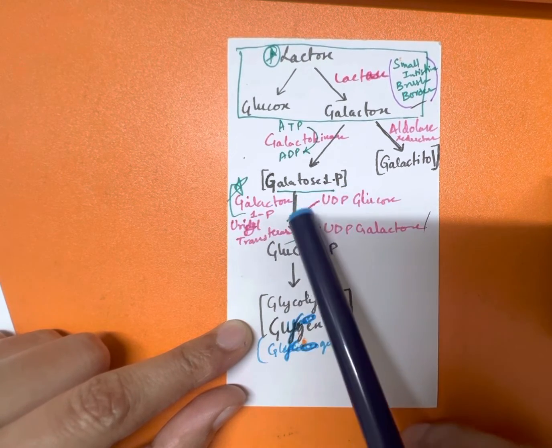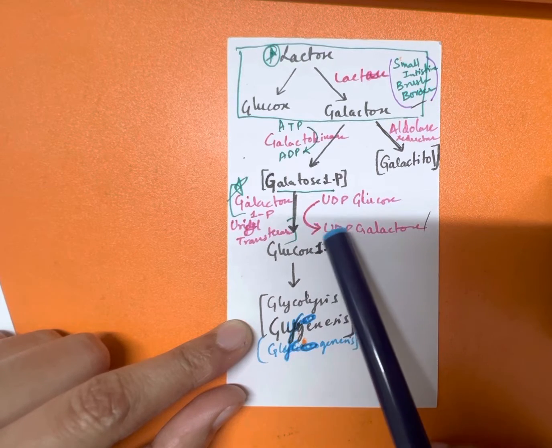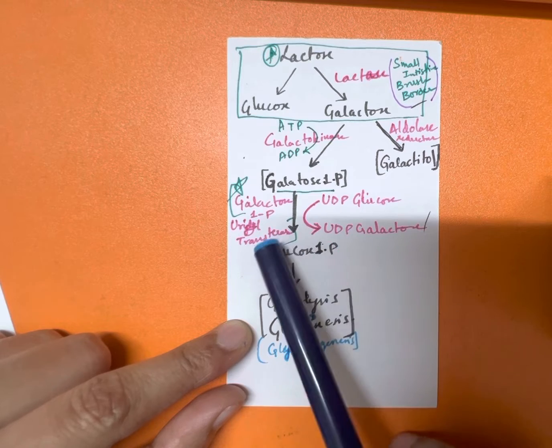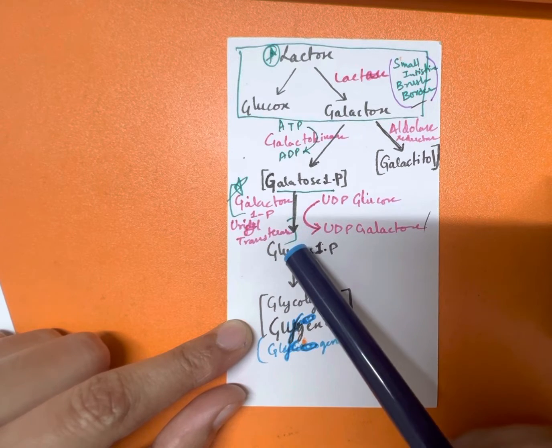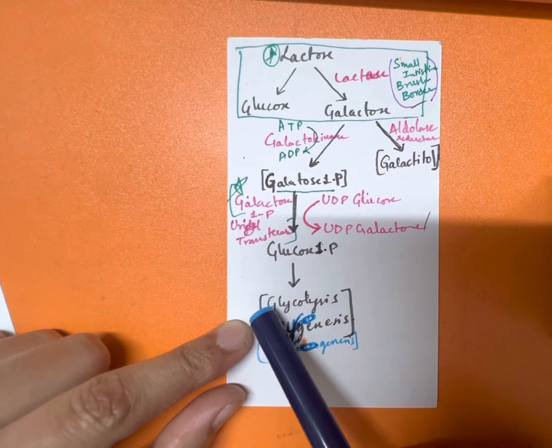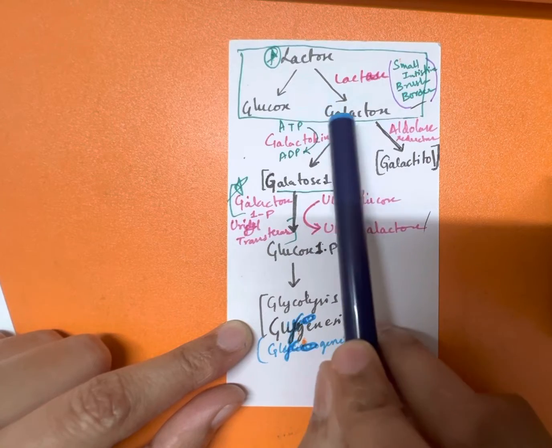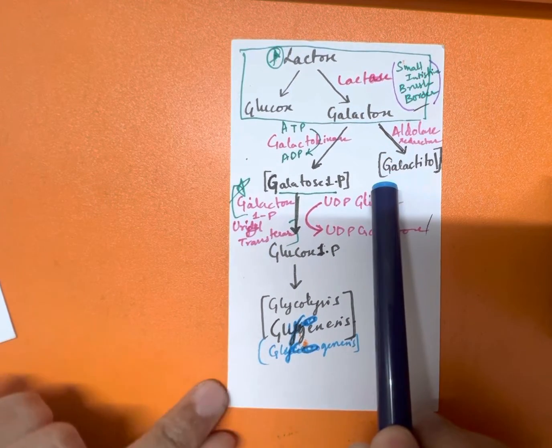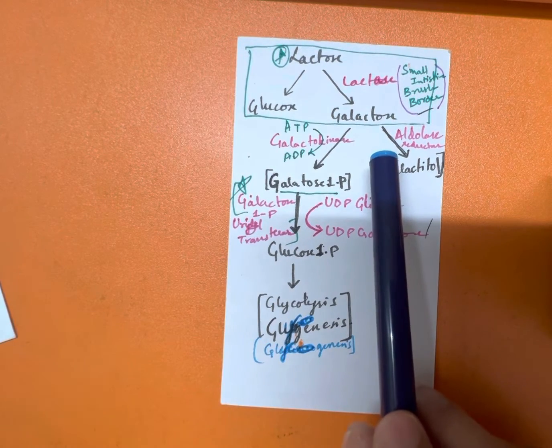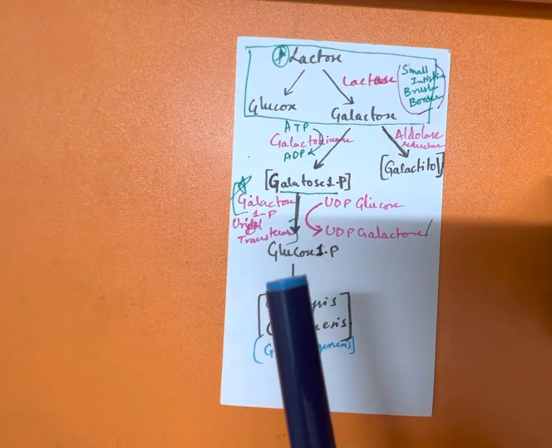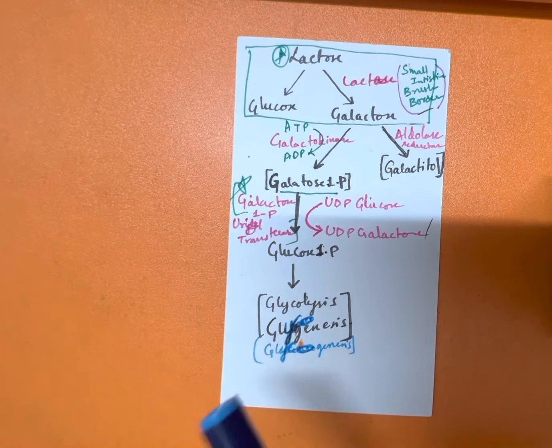requires UDP glucose, so it will be converted into UDP galactose and glucose 1-phosphate. This is the ultimate product which we require for glycolysis and glycogenesis. Galactose can also be converted into galactitol in the presence of aldose reductase. What happens in the enzyme deficiency of galactokinase?